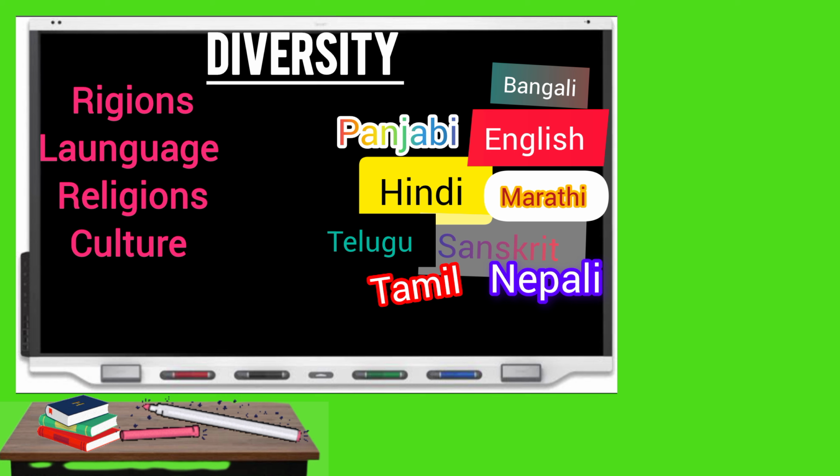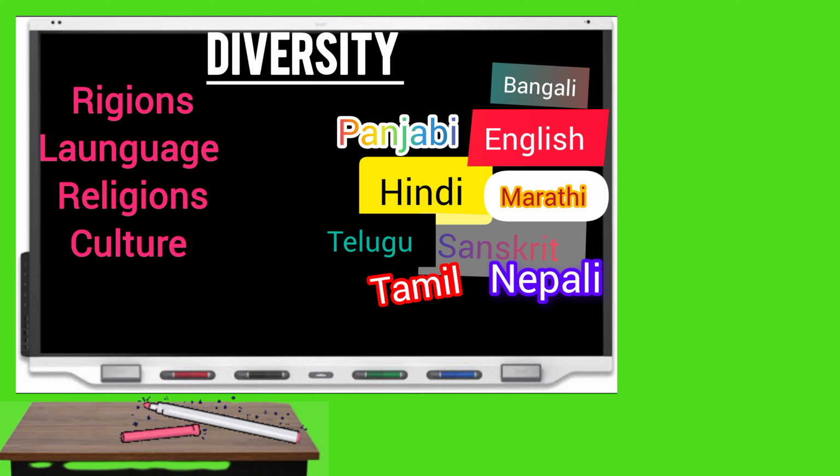Now we come to the religions. We see India is predominantly a Hindu society or a Hindu nation, but still has other religions like Jainism, Buddhism, Judaism, and Islam that are prevalent across the country. So you have diversity in religions there.